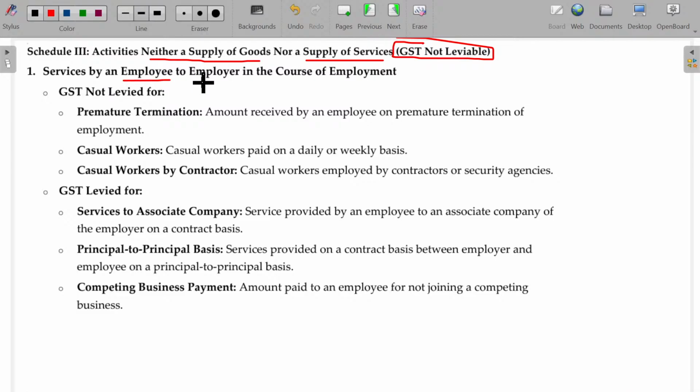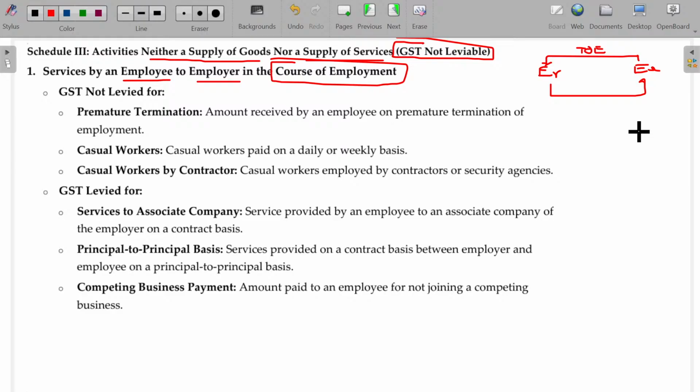Services by an employee to the employer in the course of employment will not be subject to GST. So, employer, employee: the employee renders service to the employer as per the terms of employment. For that, the employer offers him salary, which will not be taxable. We have already studied this under Schedule 1 also, where if the employer offers him a gift worth more than 50,000, it will be subject to GST.